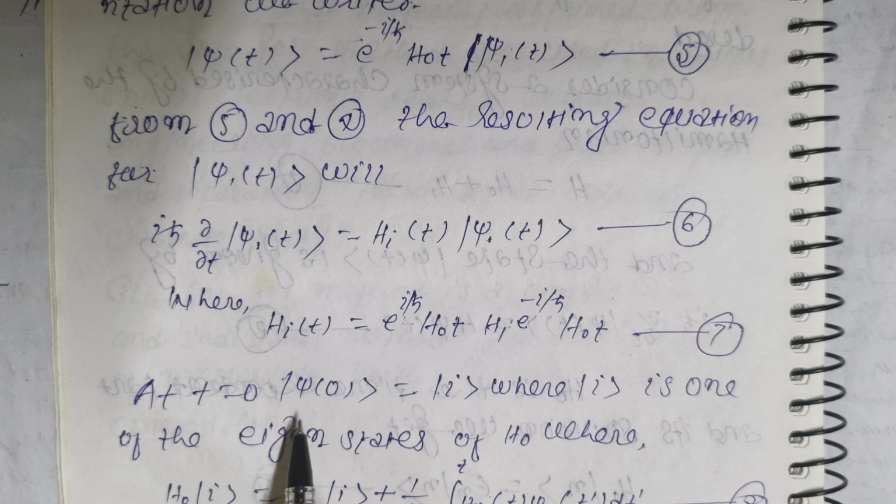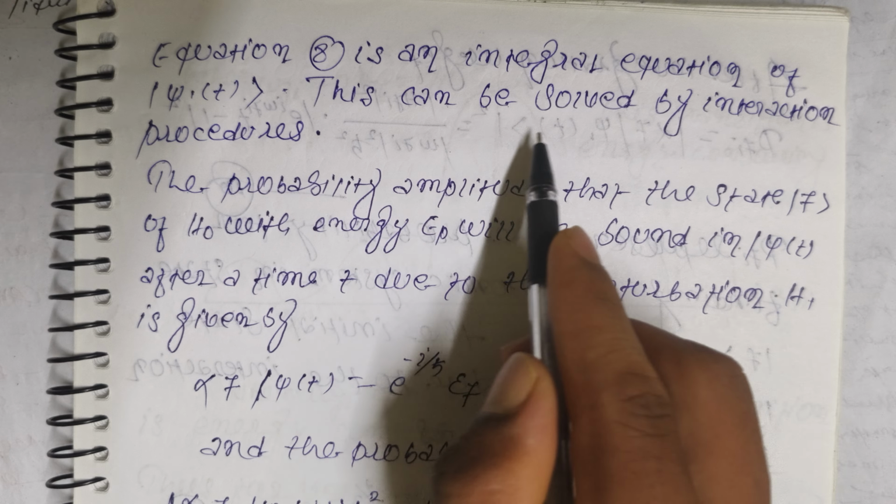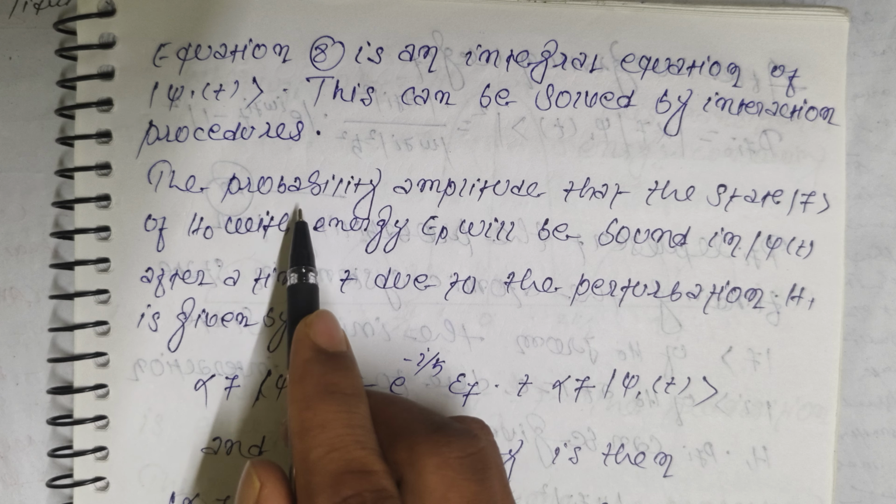At t is equal to 0, phi 0 is equal to I, where I is one of the eigenstates of H naught, where H naught I is equal to EI I, so phi 1 t is equal to I plus (1/iħ) integral of HI(t') phi 1 t' dt'. This is equation 8, friends. Now equation 8 is an integral equation for phi 1 t. This can be solved by iterative procedures.